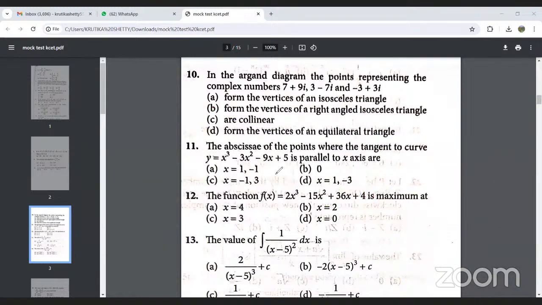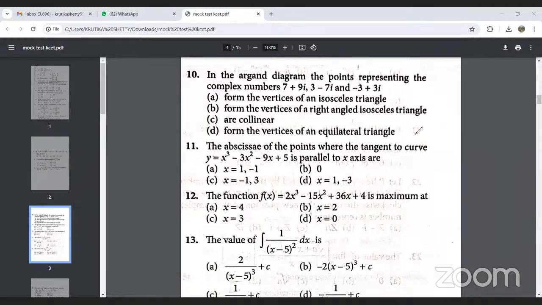Next, question number 11. The abscissa of the points where the tangent to the curve is parallel to the x-axis.